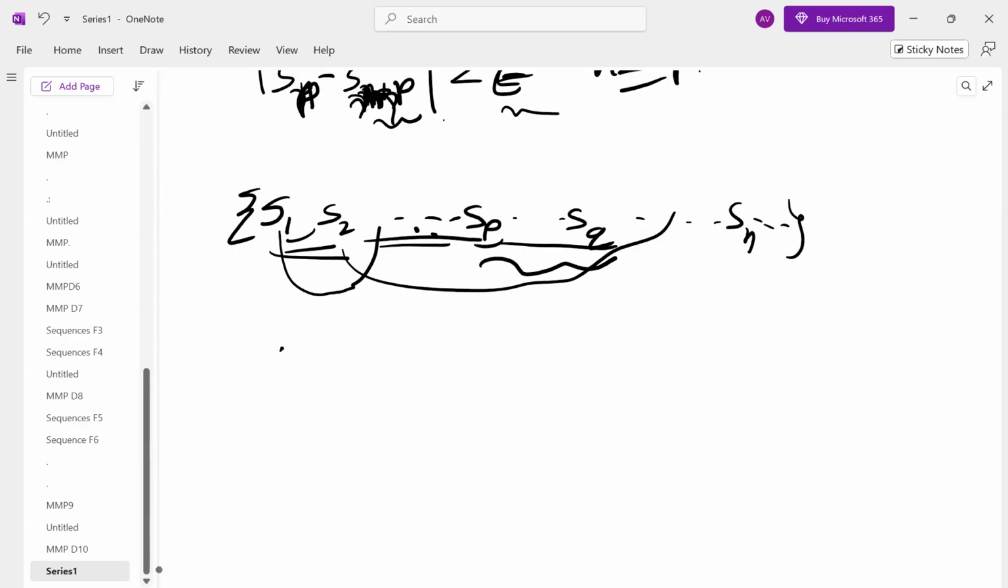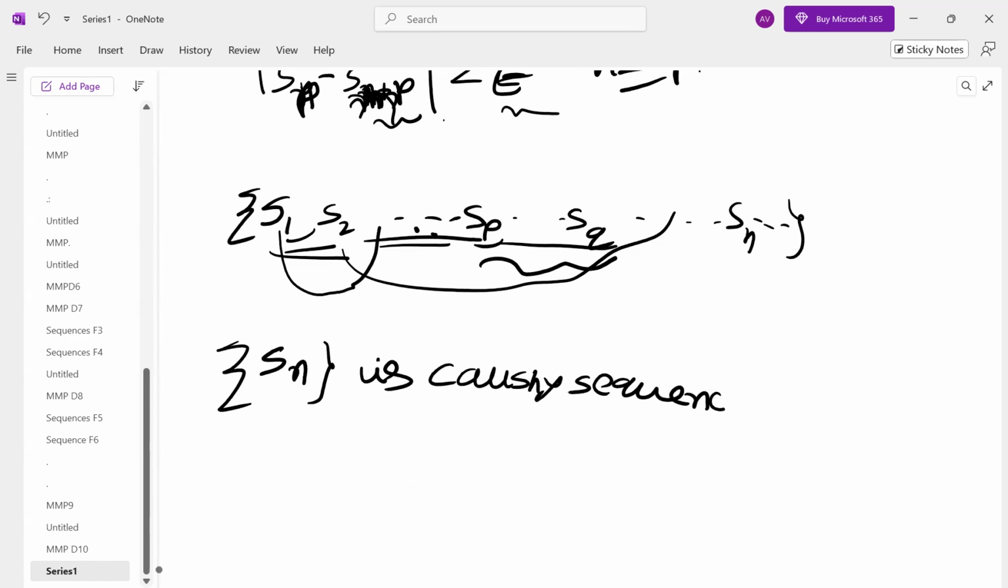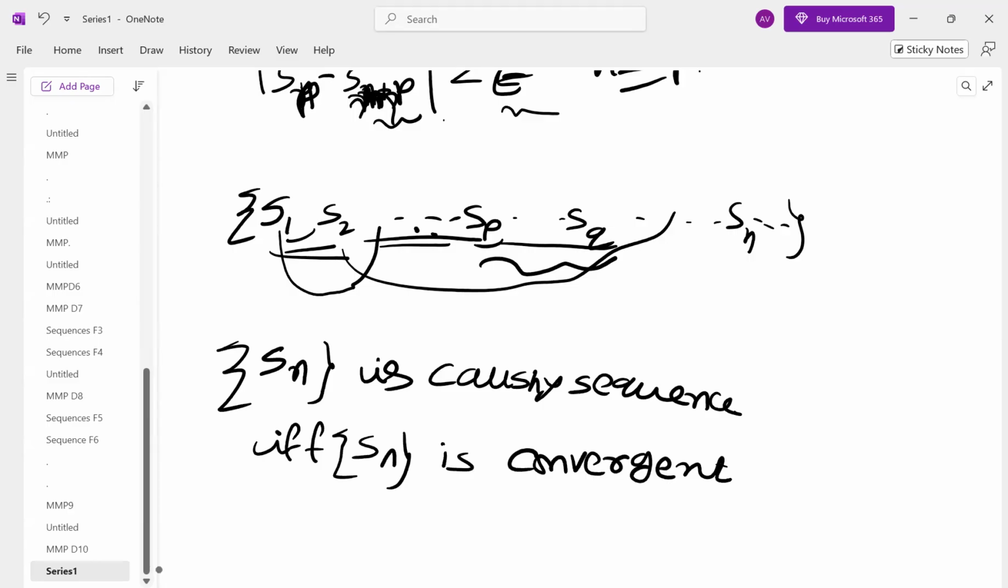Sequence Sn is Cauchy sequence if and only if it is convergent, or it is the other way. Sequence is convergent if and only if it is Cauchy sequence, or sequence is Cauchy sequence if and only if the sequence is convergent. Both the sides. You can write vice versa, because if and only if statements mean P implies Q, Q implies P, both are true. So you can say vice versa.